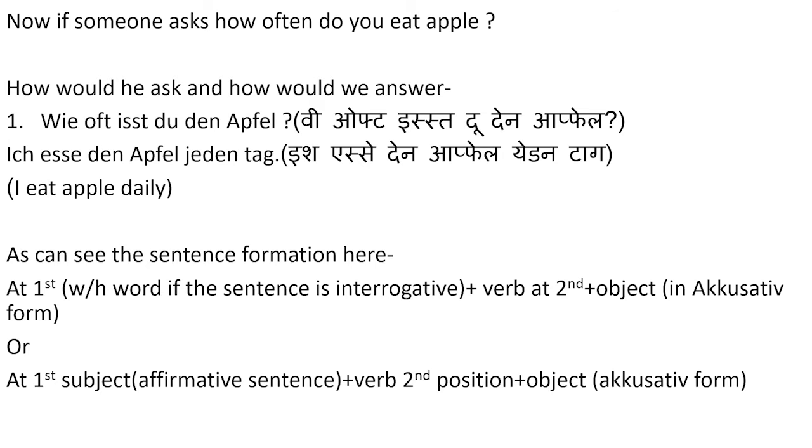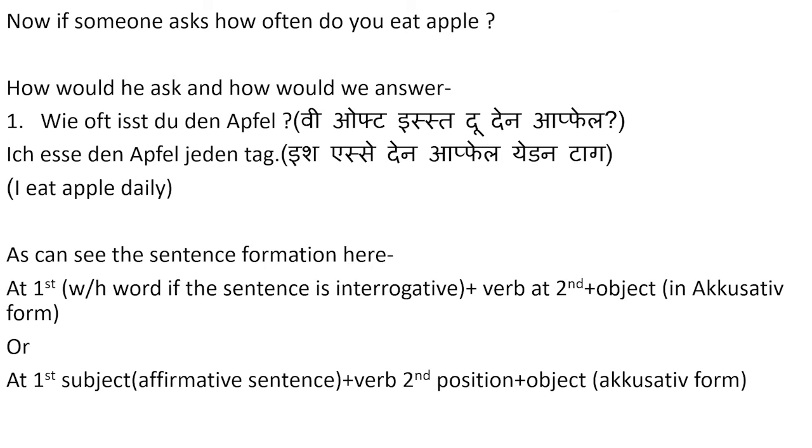Okay, clear? Now, if our sentence is in affirmative form, what would be the sentence formation? At first, subject, then at the second position, as usual, verb, then object in accusative form. We want to say I eat the apple every day.